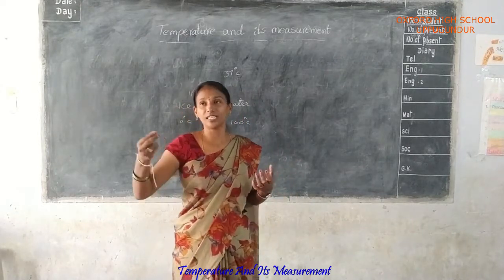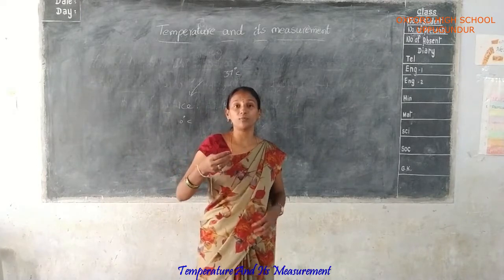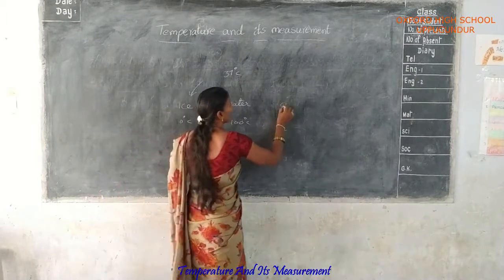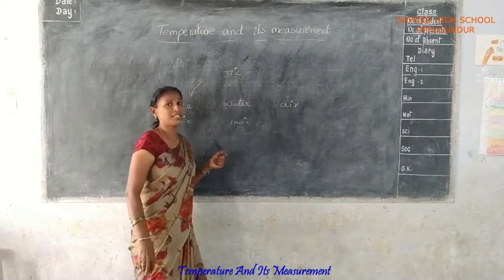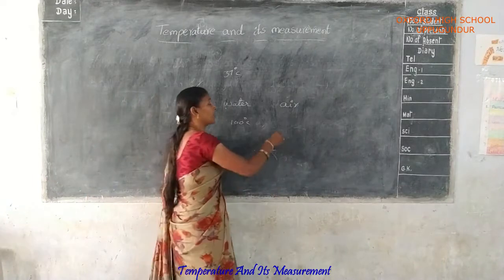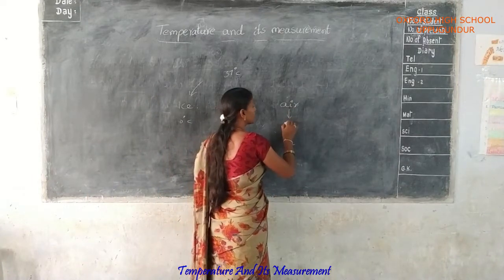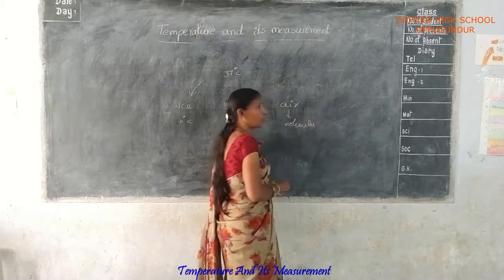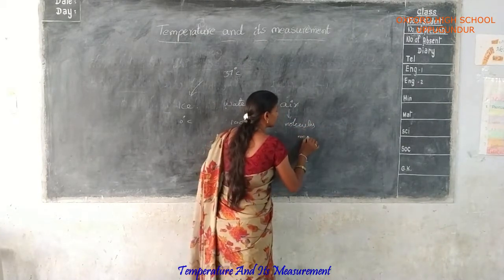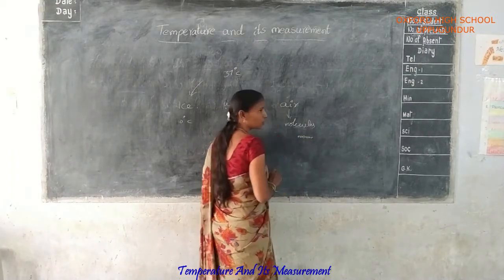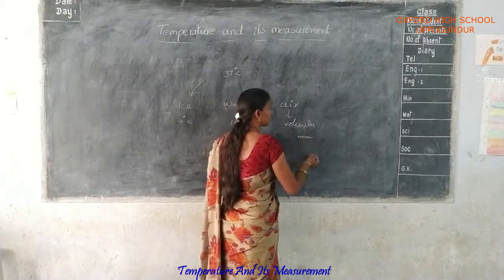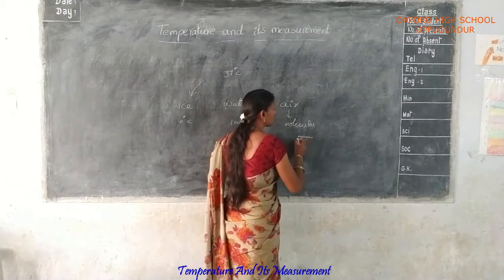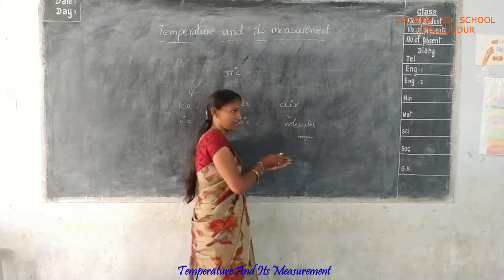Yes or no? So in air conditioning also, molecules are present. In the air there is a temperature present only, because molecules are present. Molecules means atom to atom collisions are present. Yes or no? When you apply heat, that is, you give temperature or heat, automatically the collision of molecules expands.